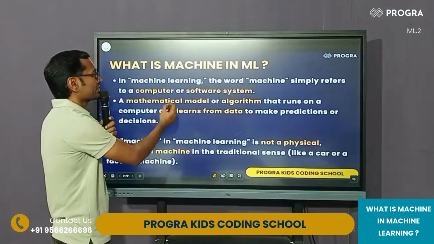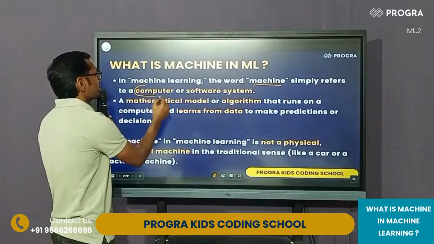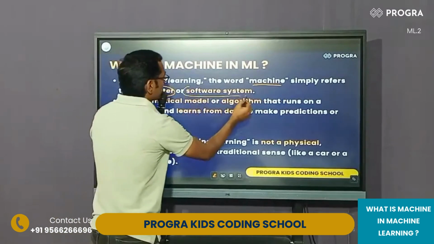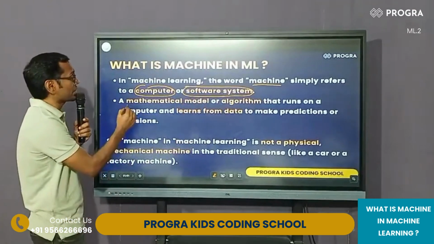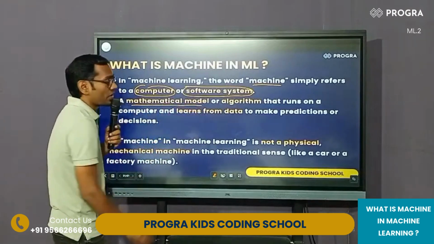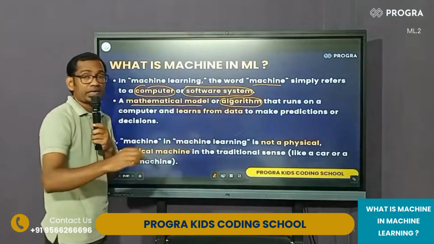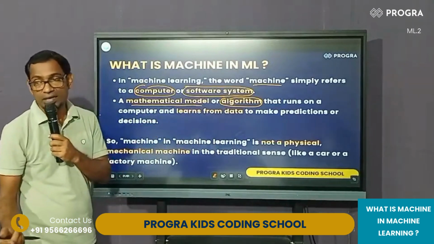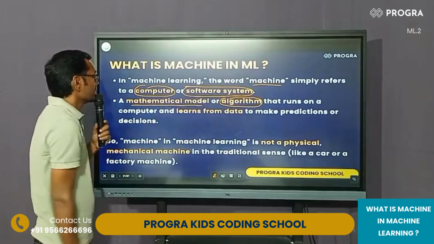In machine learning, the word machine simply refers to a computer or a software system, or else it can also refer to a mathematical model or algorithm. Even an algorithm can be considered a machine. Even a mathematical model. I will explain what a mathematical model is in the coming days. That is also considered a machine.